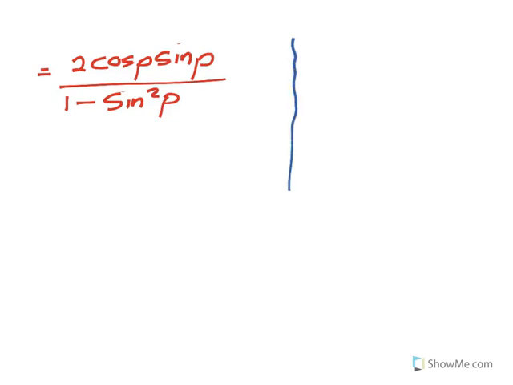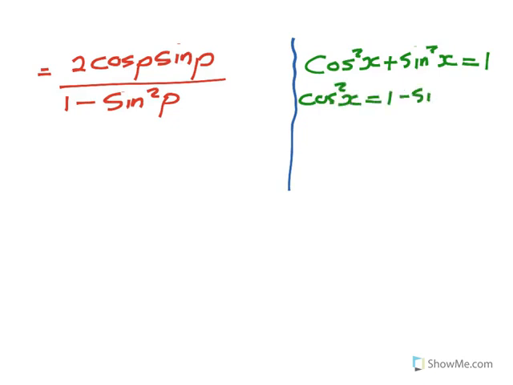Now what we know, I'll use this one, cos squared x plus sin squared x is equal to 1, remember. Which means cos squared x is the same as 1 minus sin squared x.